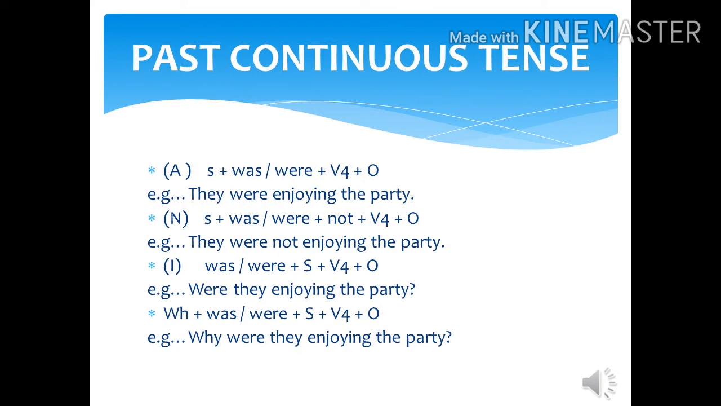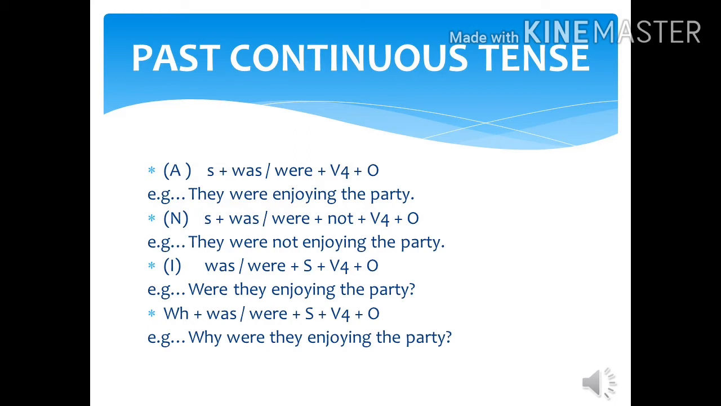Students, let's move to the second type, that is past continuous tense. Of course, first of all, I would like to tell its Urdu identification, that is raha tha. Tha will tell, yes, I am past continuous tense. So let's move to its first rule, that is affirmative. Subject, was, were, fourth form of verb, and object. For example, they were enjoying the party.